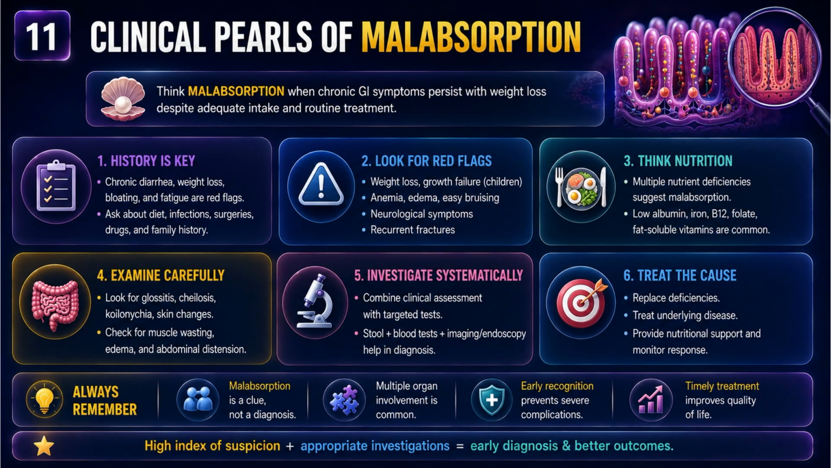So, coming to the clinical pearls, think about malabsorption when chronic GI symptoms persist along with weight loss despite adequate food intake. So, history is the key. Ask about diarrhea, bloating, surgeries, diet, drug history, and family history. Look for red flags such as weight loss, anemia, easy bruising, neurological symptoms, growth failure, and recurrent fractures. Think nutrition. Multi-nutrient deficiencies suggest strong malabsorption. Examine carefully for glossitis, cheilosis, skin changes, muscle wasting, edema, and abdominal distension. Always note the final diagnosis. Early recognition and timely treatment improve outcomes and quality of life.